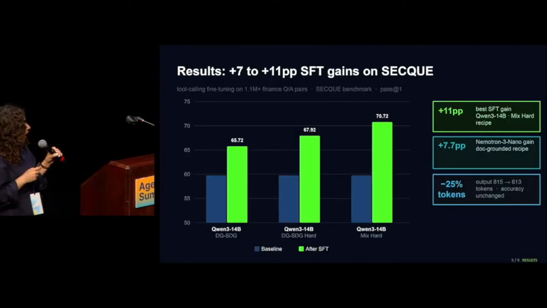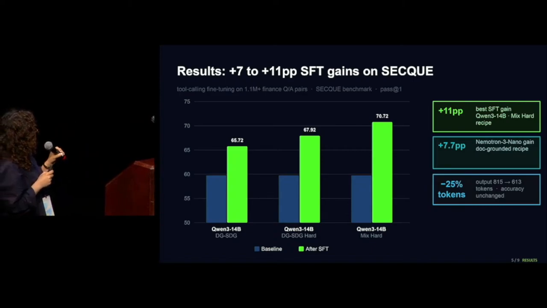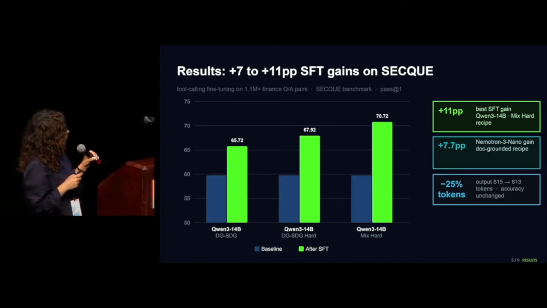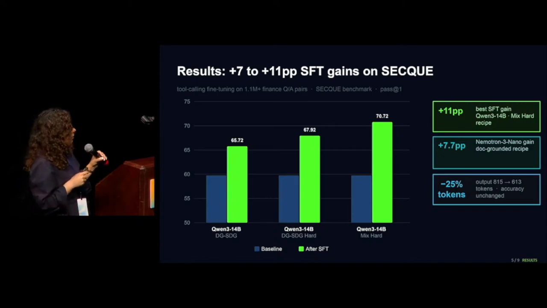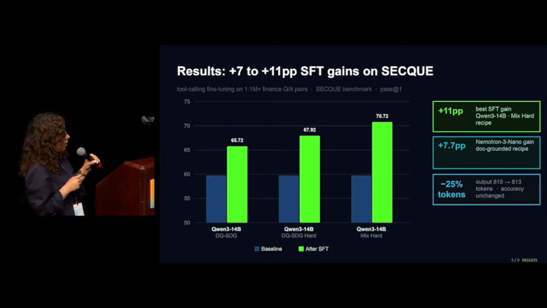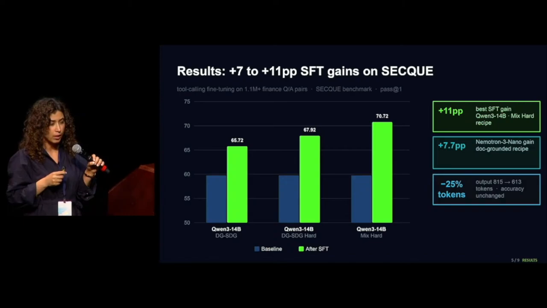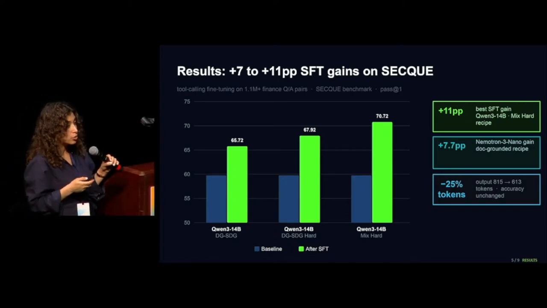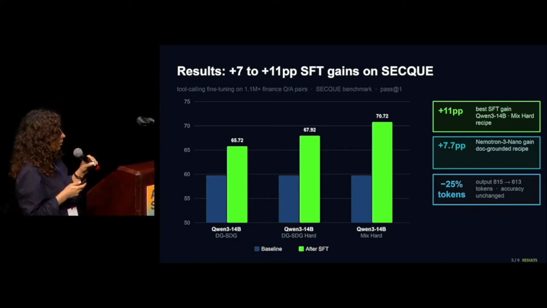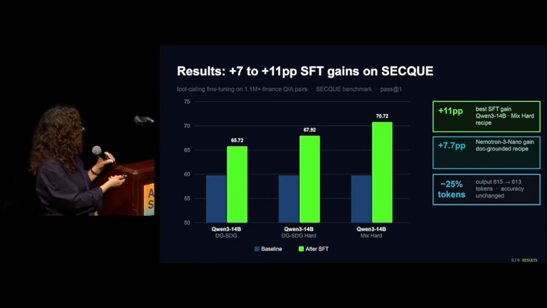To show how much improvement we made through this pipeline and the data we generate, you can see that after fine-tuning the Qwen models or the Nemotron model, we have seen about 11% improvement on the Qwen model and 7% on the Nemotron model. Not only that, without losing any accuracy, we reached 25% less token usage, which means less tokens, less cost, better life.